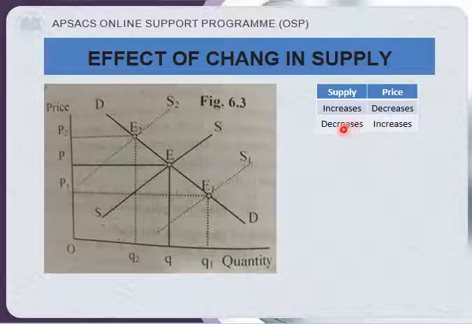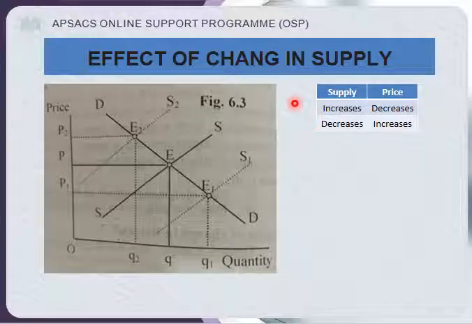And when supply is decreasing, see, Q to Q2 here, then the price is increasing from P to P2. Understanding? Supply increasing, price decreasing; supply decreasing, price increasing. I hope you have understood.